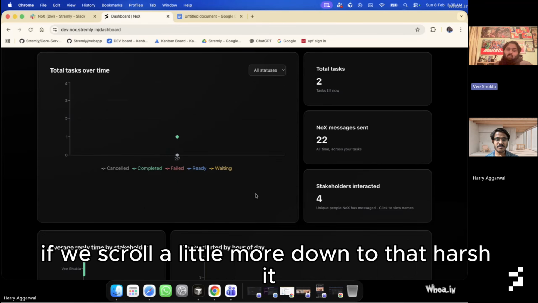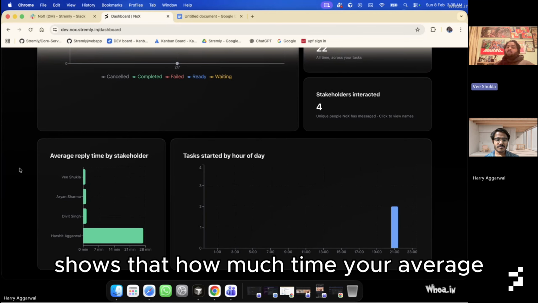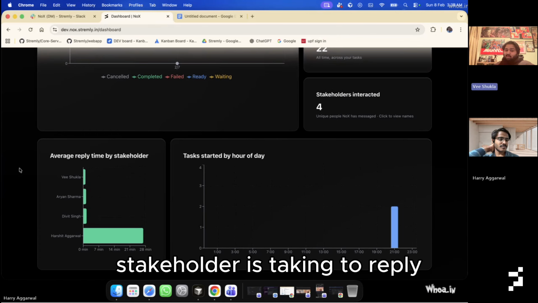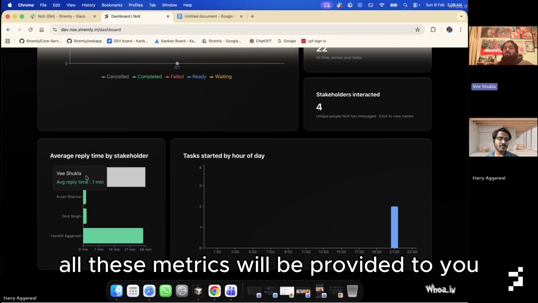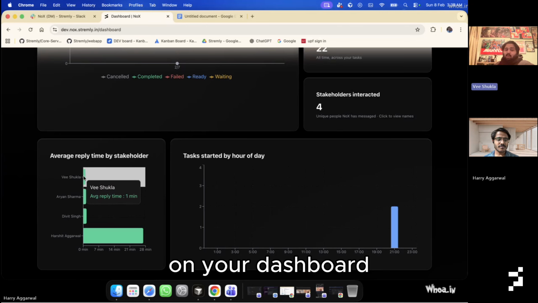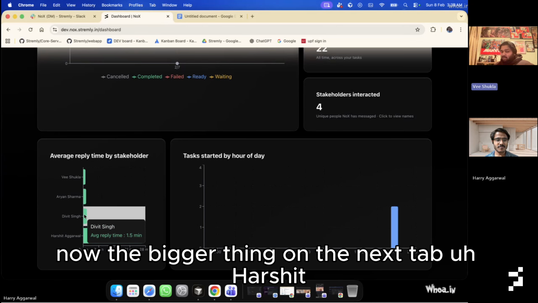If we scroll a little more down, Harshit, to these visuals, it again shows how much time your average stakeholder is taking to reply, and the tasks started by hour. All these metrics will be provided to you on your dashboard. You can easily access all the tasks getting done. Now, the bigger thing is on the next tab.